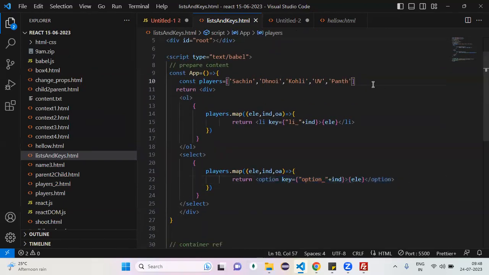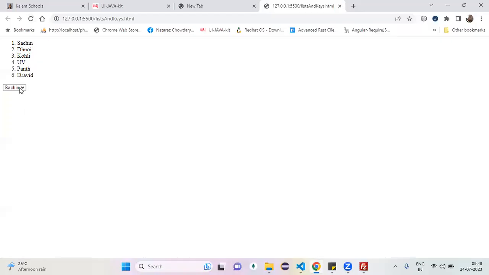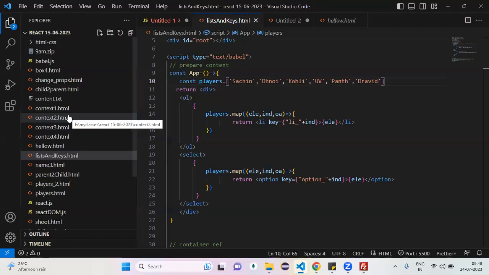If you want to add one more, do you want me to touch any DOM element in this? No, no, right? Agree with me? Yes or no?